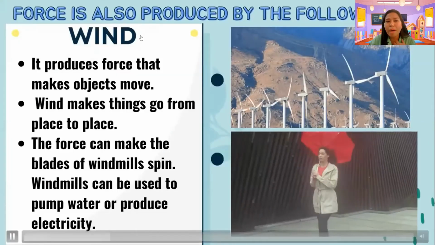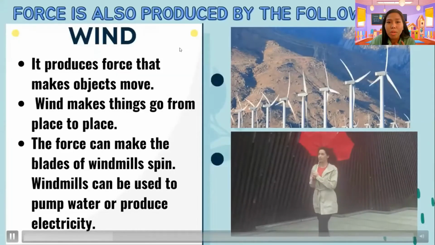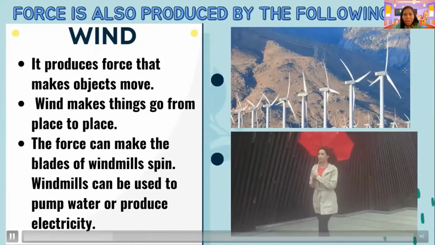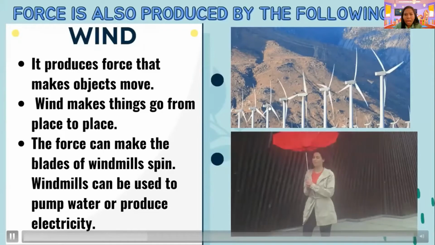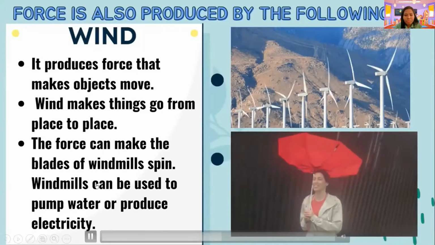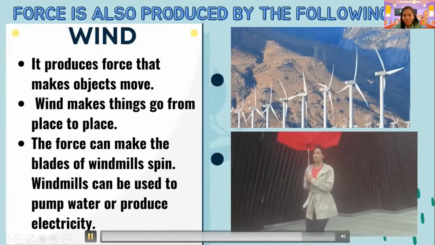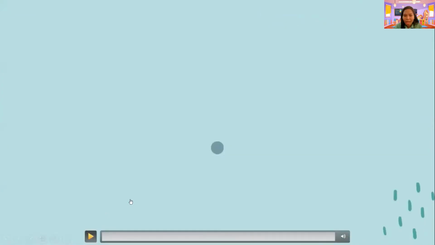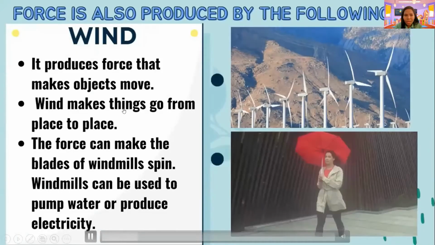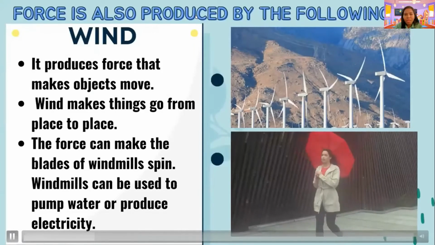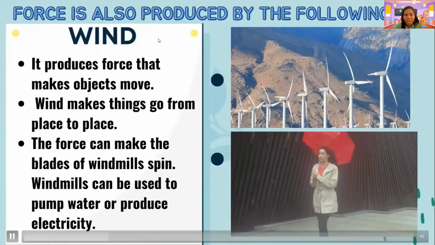So force, by the way, is also produced by the following. Aside from pushing and pulling, force is also produced by wind. Oh, in what way, Teacher Bam? Okay, for example, look at the umbrella that we have. Have you tried this one? Uh-oh, look at the umbrella. Naku po. So it produces force that makes objects move.